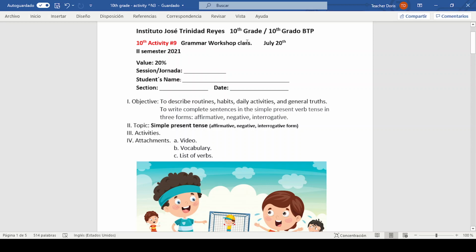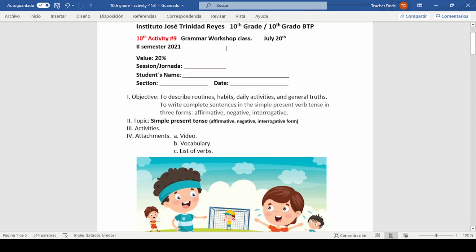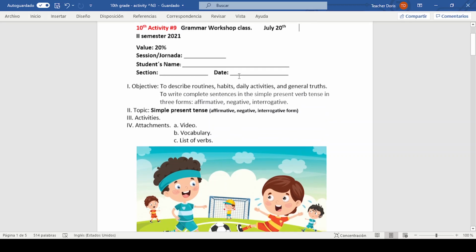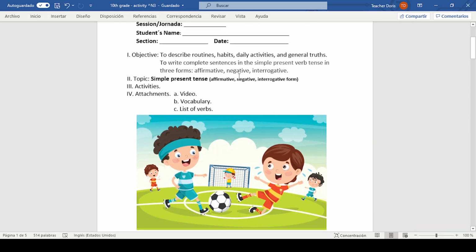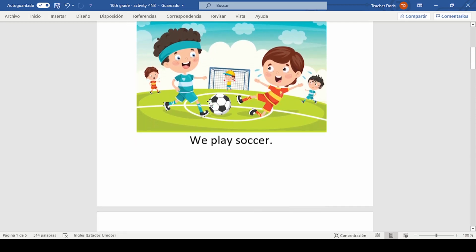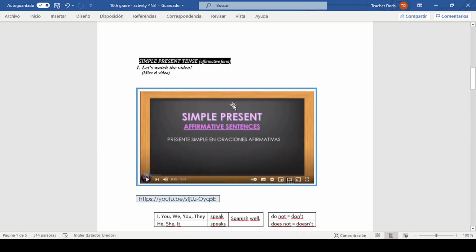Okay, we are in the workshop class, grammar workshop class. Here you are going to write information that is required. The topic is simple present tense in affirmative, negative, and interrogative form. Today I will explain the affirmative form, the simple present in affirmative form or sentences. We are going to do some sentences in affirmative form.